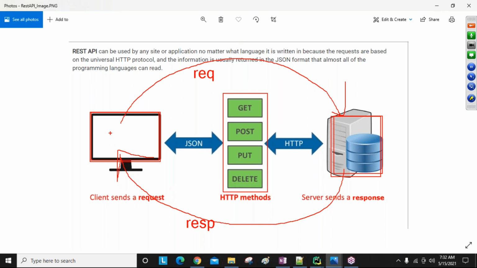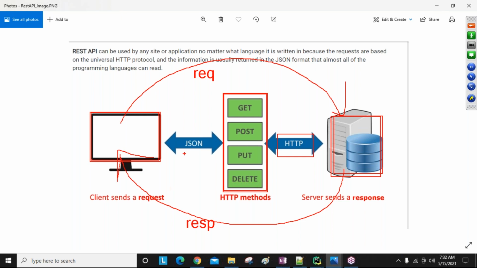So remember that point. And client-server architecture always uses the HTTP protocol to perform operations. Okay, so the HTTP protocol provides some methods like GET, POST, PUT, DELETE. GET is for getting all records or a single record, POST for creating, PUT for updating, DELETE for deleting. Okay, like all CRUD operations we can do here.